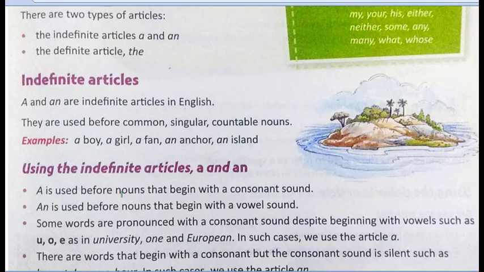A is used for nouns that begin with a consonant sound. Consonant sound means, out of the 26 letters of the English alphabet, apart from A, E, I, O and U, all the other letters are called consonants. But we are not talking about consonants here, we are talking about consonant sounds. Means a word that begins with something that sounds like a consonant. So all the nouns that begin with a consonant sound, we use a, and all the nouns that begin with a vowel sound, we use an.